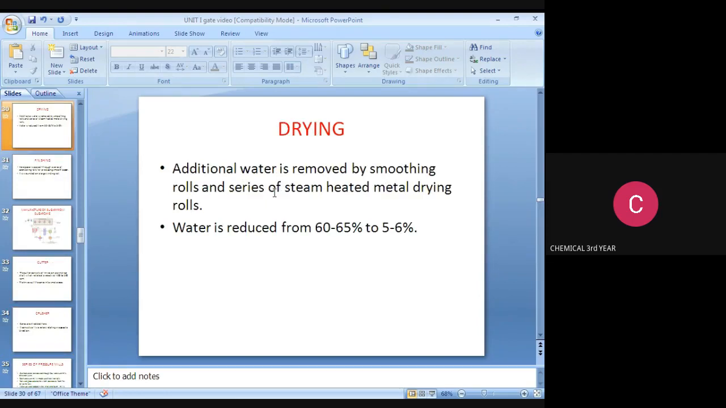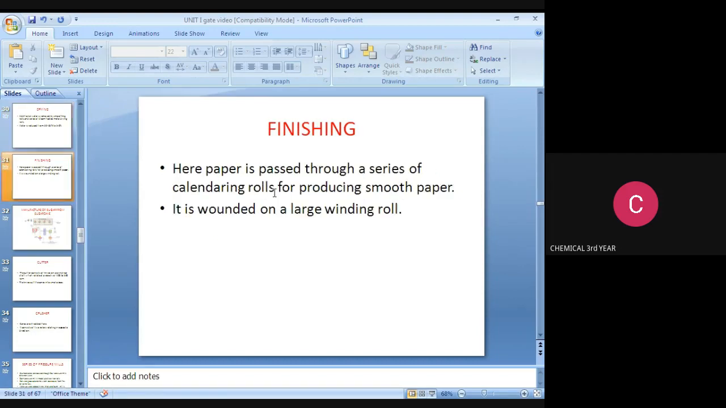Drying. What is drying? Removing the moisture content from any substance. So here, what will happen? Additional water is removed by smoothing rolls and a series of steam-heated metal drying rolls. So water is reduced from 65% to 5 to 6%. Finishing. Here, paper is passed through a series of calendering rolls for producing smooth paper. It is wound on a large winding roll.